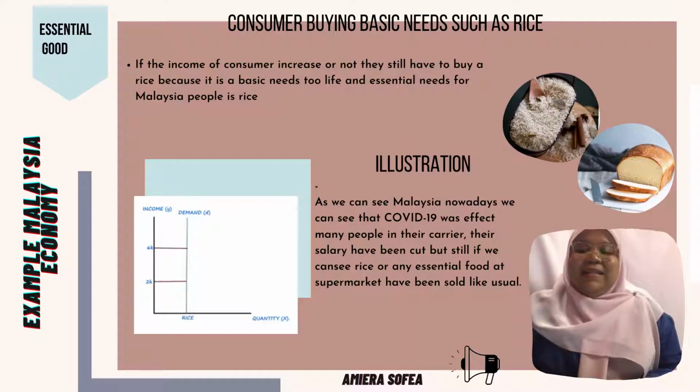The third one is essential goods. The example is consumers buying basic needs such as rice. Whether the income of consumers increases or not, they still have to buy rice because it is a basic need for life, and the essential food for Malaysian people is rice.